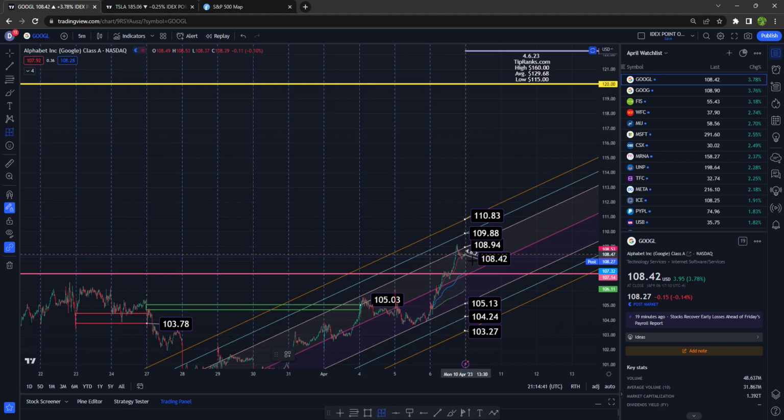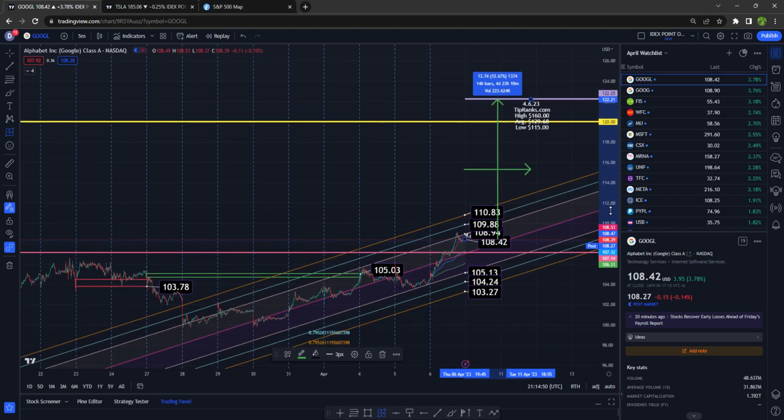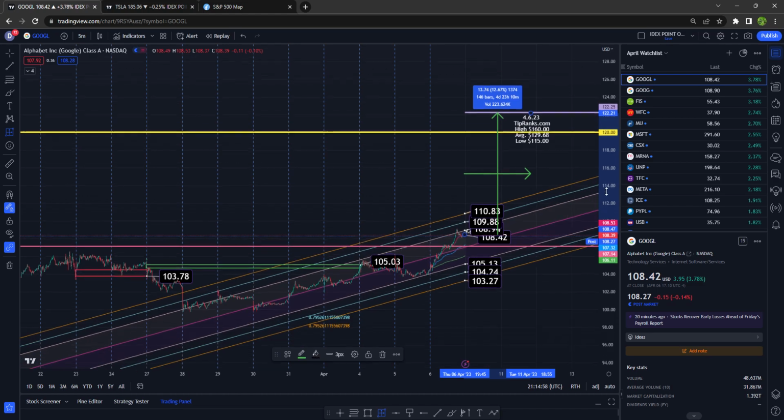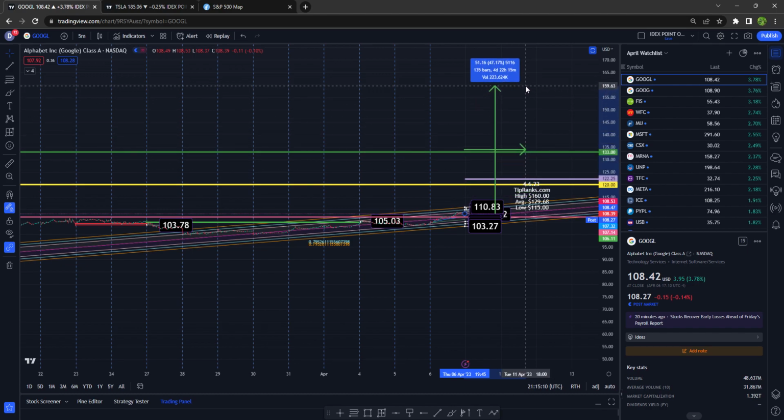From where we are, roughly, this point to $122 would be a return of roughly 13%. Now, if we make it to a high of 160, that would take us to roughly a return of 47%.